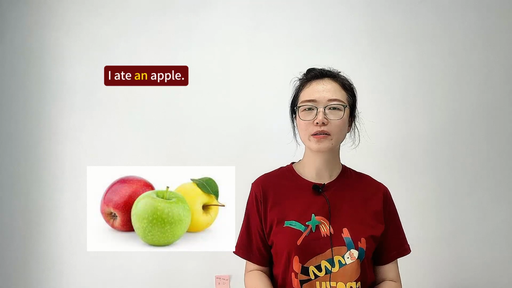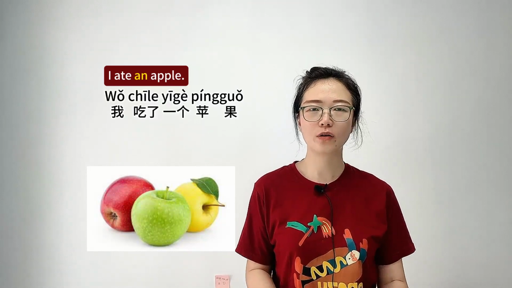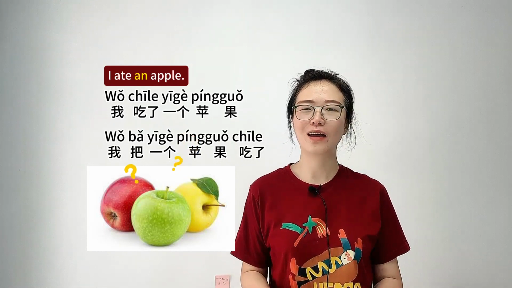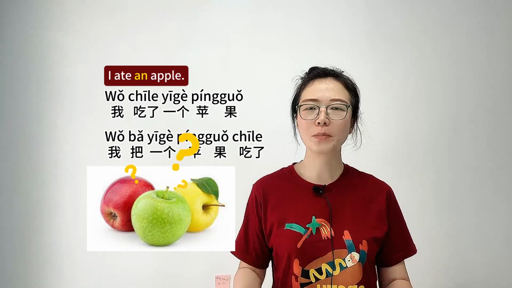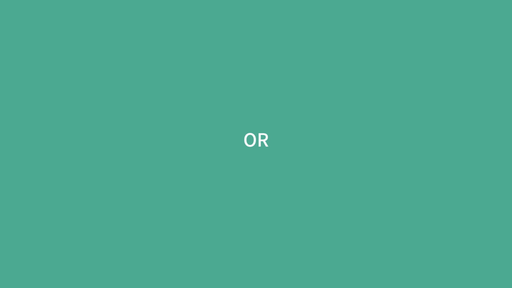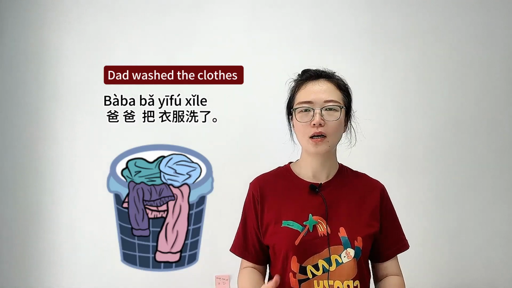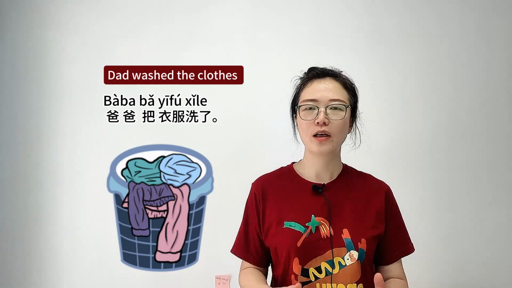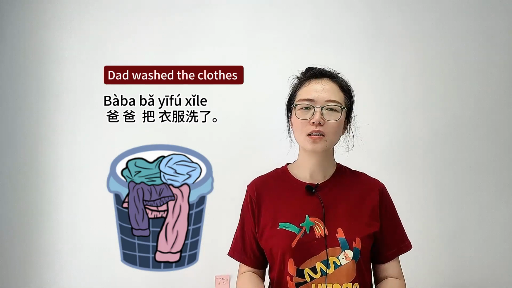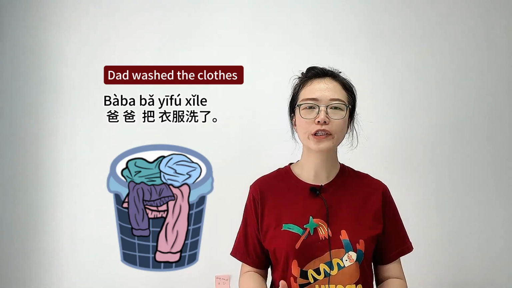For example, I ate an apple. In Chinese, we can only say 我吃了一个苹果 and not 我把一个苹果吃了, because 一个 is indefinite and it's not clear which specific apple in the conversation. I ate the apple. In this case, I can say 我把那个苹果吃了。爸爸把衣服洗了 means the clothes are known and definite, such as in a conversation, maybe I'm looking for my clothes but I can't find them.